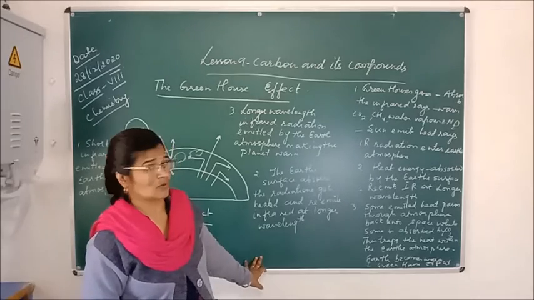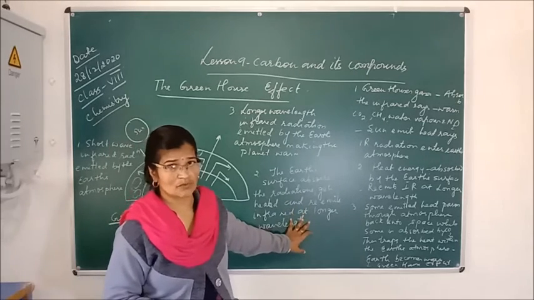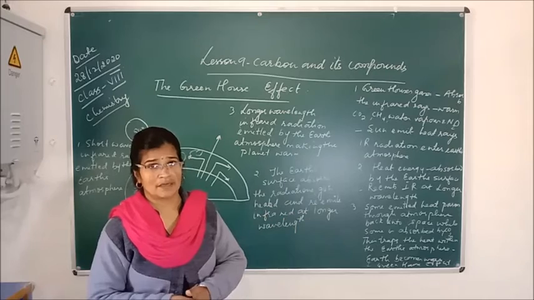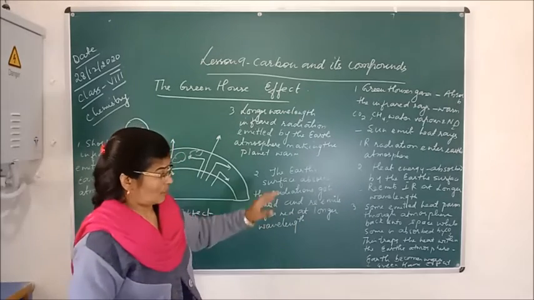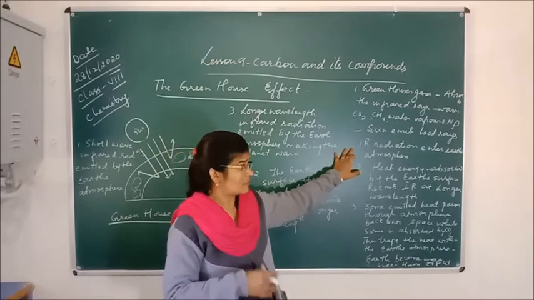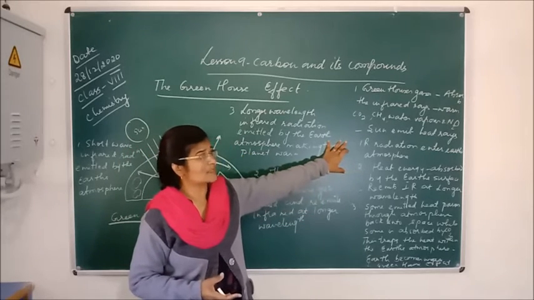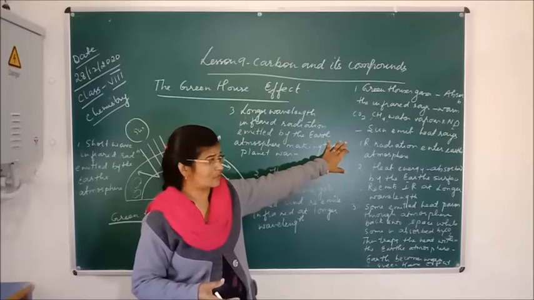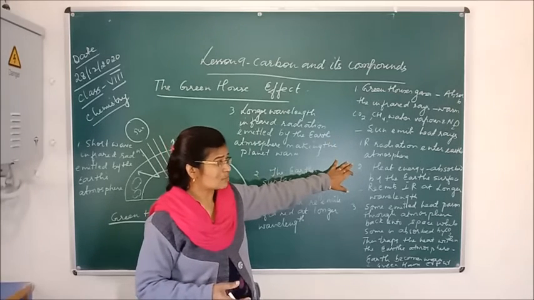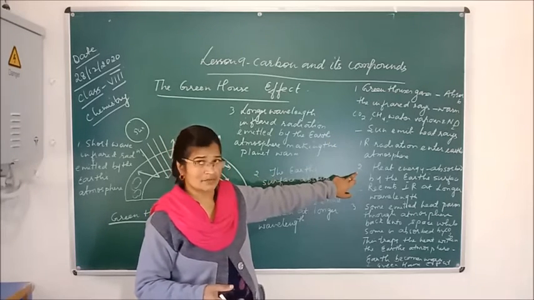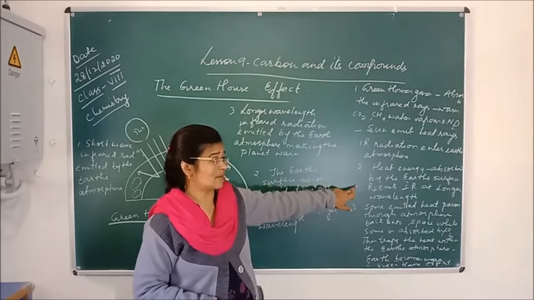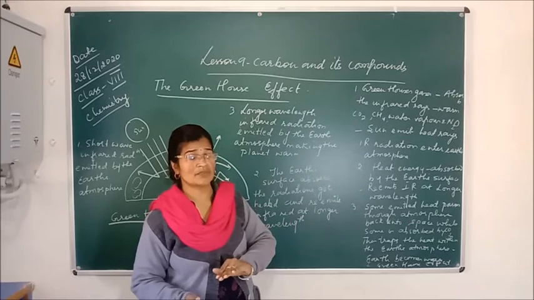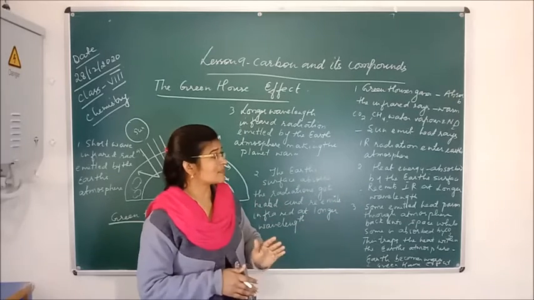The carbon dioxide present in the atmosphere absorbs the heat radiations which come from the sun. These infrared rays emitted by the sun enter the Earth's atmosphere, and this heat energy is absorbed by the Earth's surface, and again from the Earth's surface it is re-emitted.